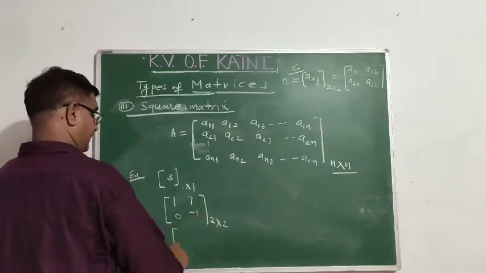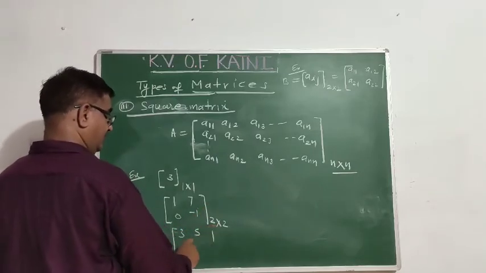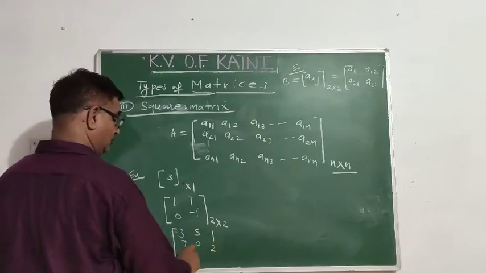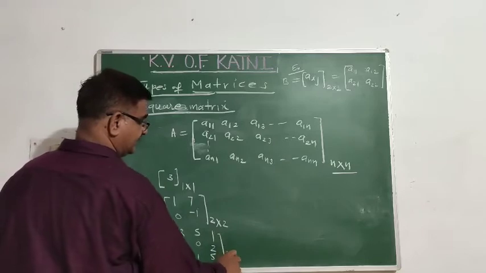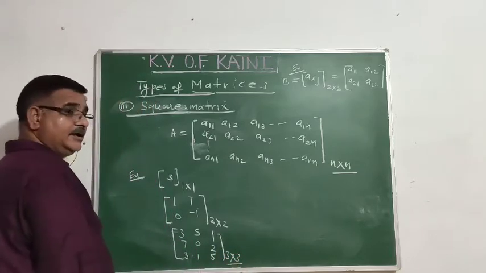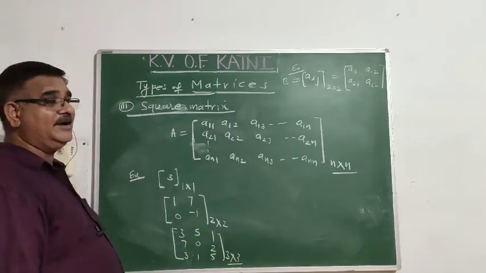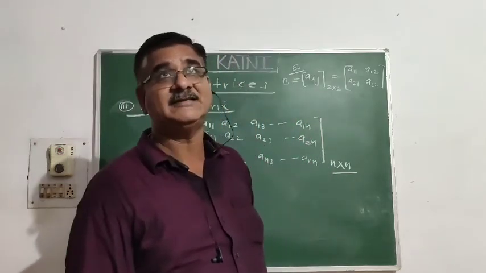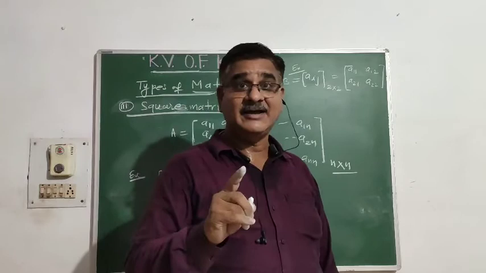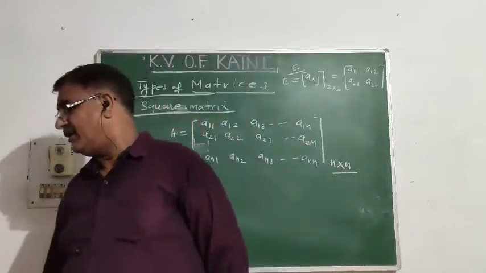Then 3, 5, 1, 7, 0, 2, 3, 1, 5. What is the order? 3 cross 3. And so on. So the matrix having the number of rows and number of columns the same is known as a square matrix.